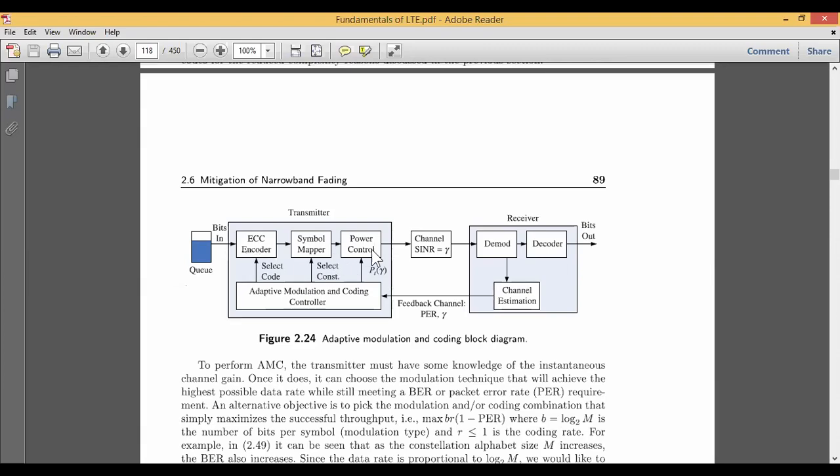We have a symbol mapper, we have the power control, and everything is done at the adaptive modulation and coding control part. So we select the code, we select the constellation, then we select the P of gamma. Then this is the channel, where we have the signal to interference plus noise ratio. This is the feedback from the channel estimation, then demodulation, decoder, and output bits.